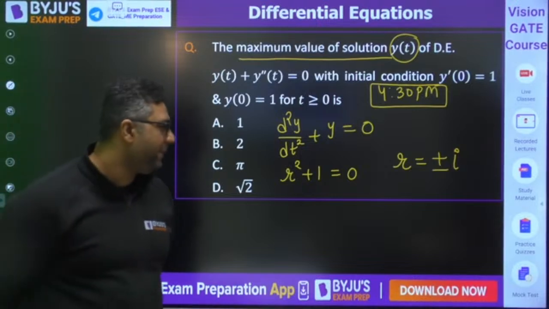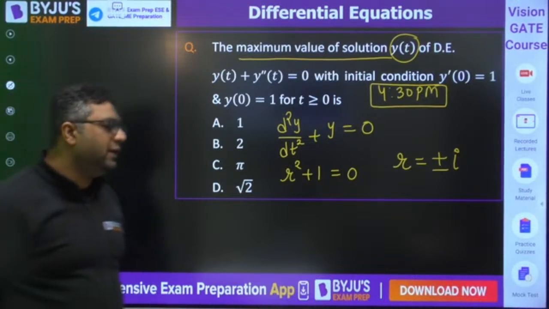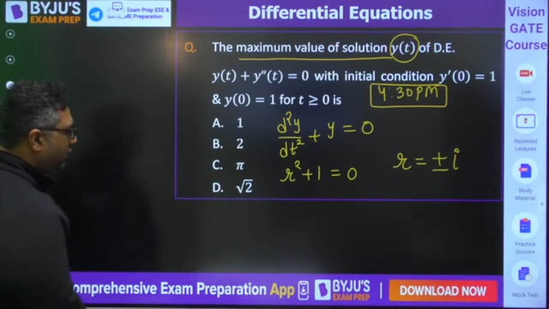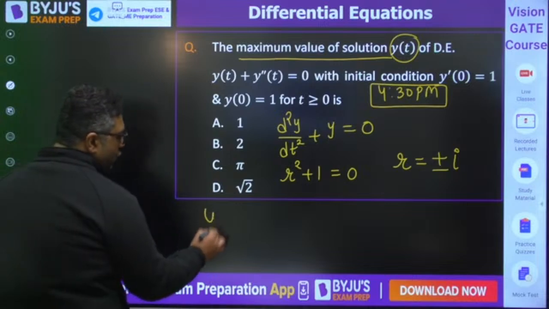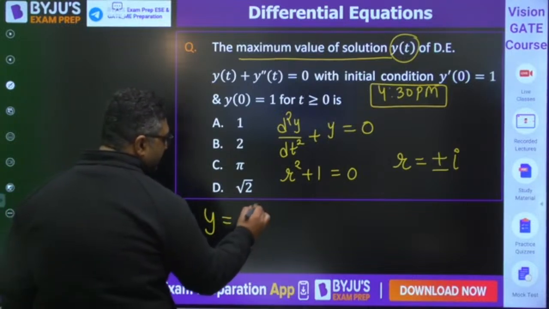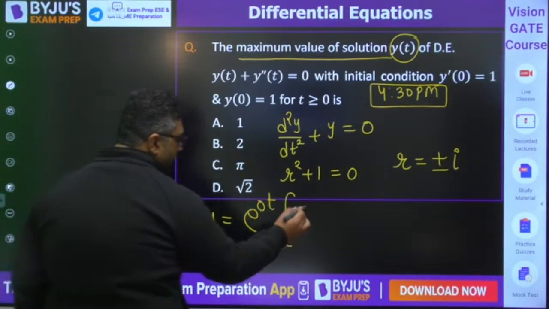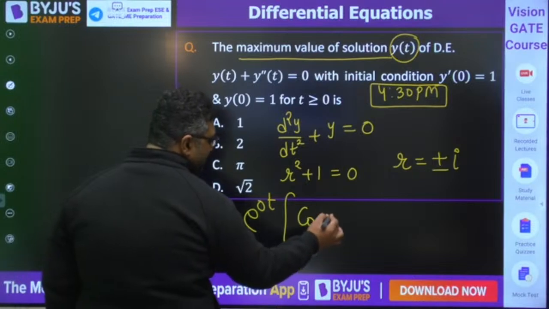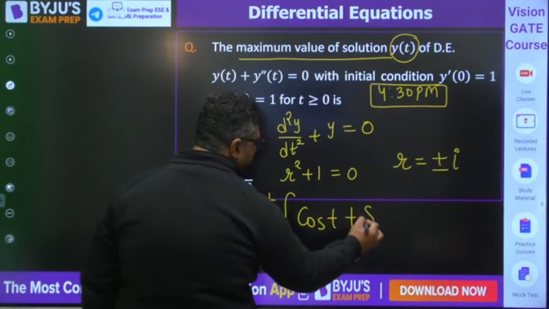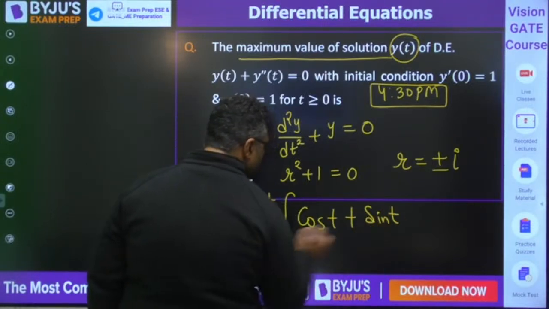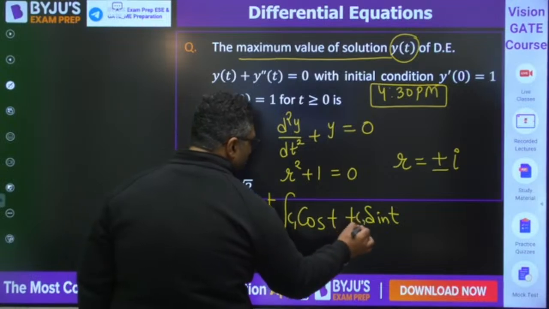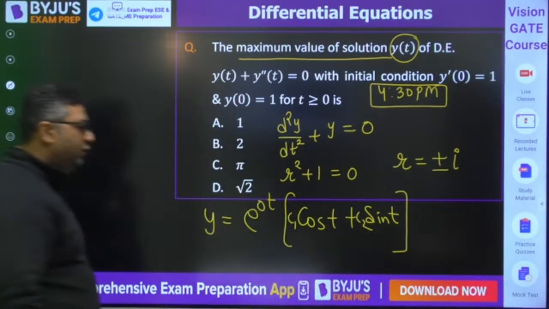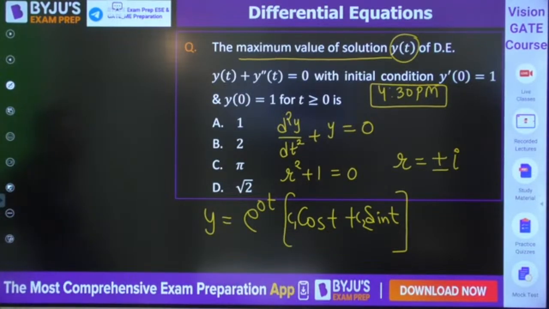Yes guys. So you are getting complex roots. So you know what would be the answer for this. y is equal to e to the power 0t (c1 cos t plus c2 sin t). You need to find out first of all c1, c2. For that conditions are given.